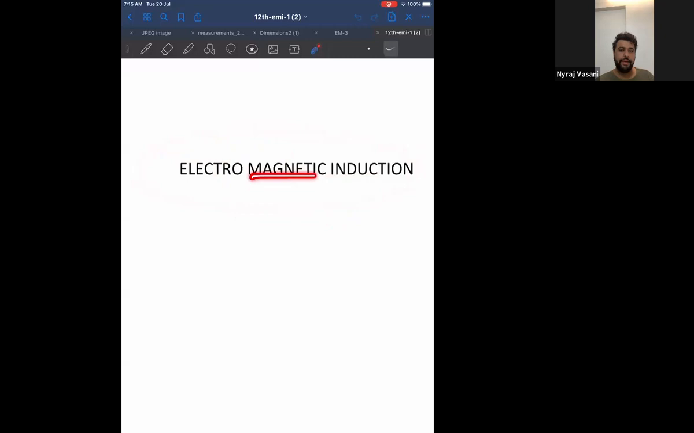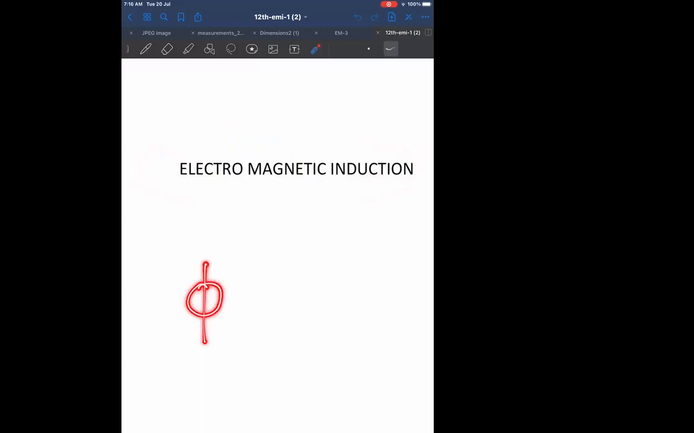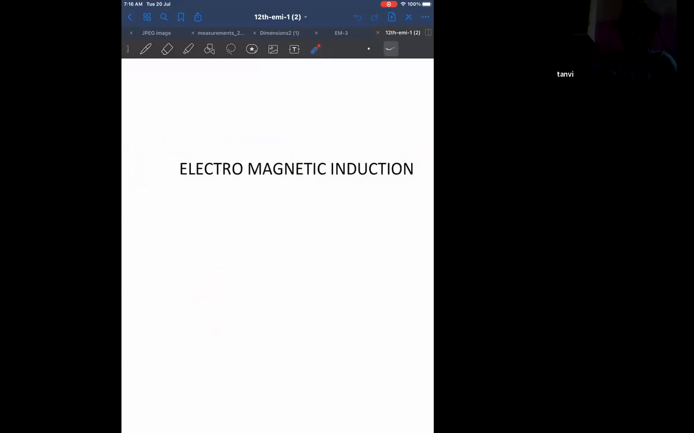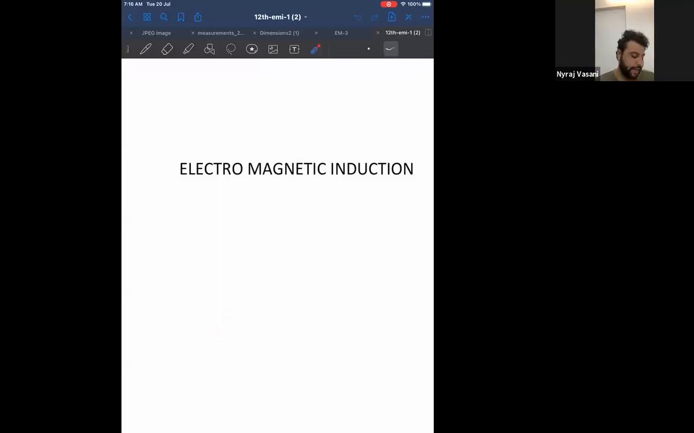Tell me, which is the most basic magnetic component in a circuit? The most basic magnetic component is flux. Your voice is breaking. What is the SI unit of flux? Can you tell me?